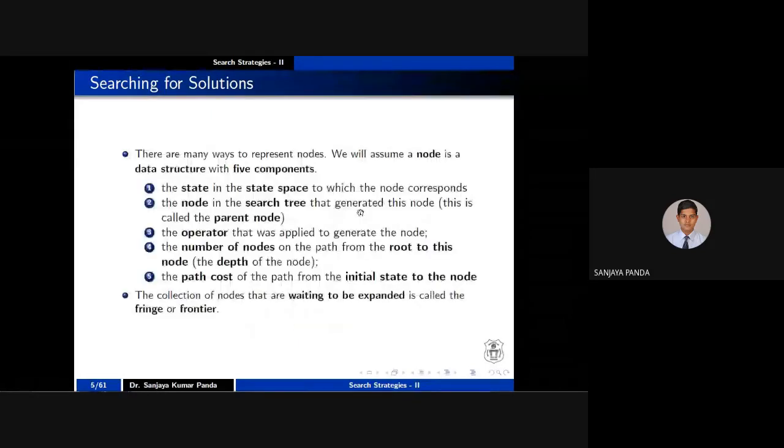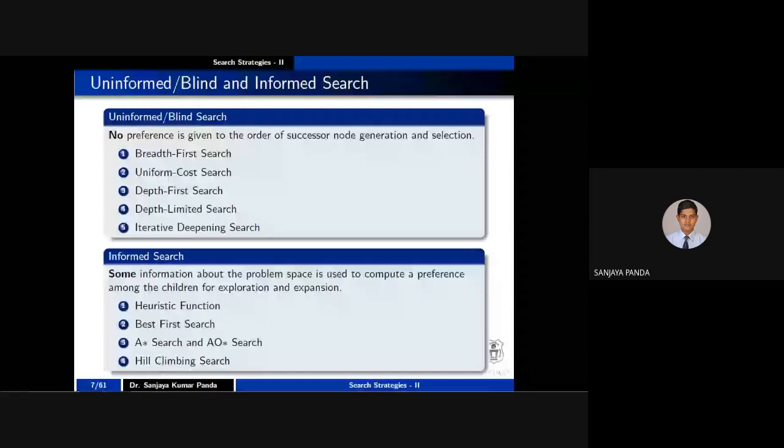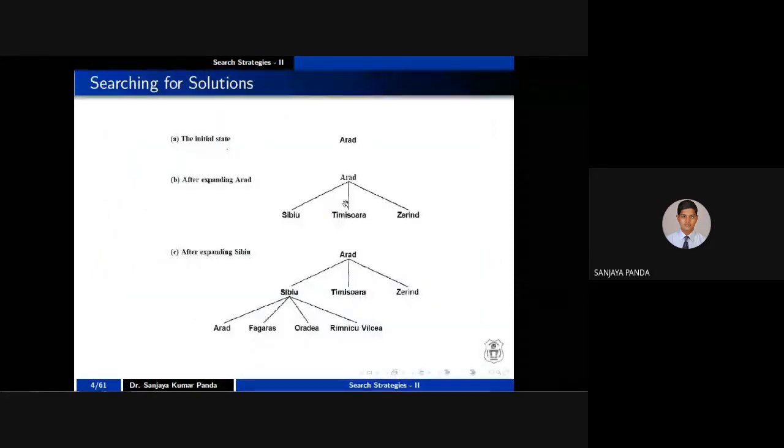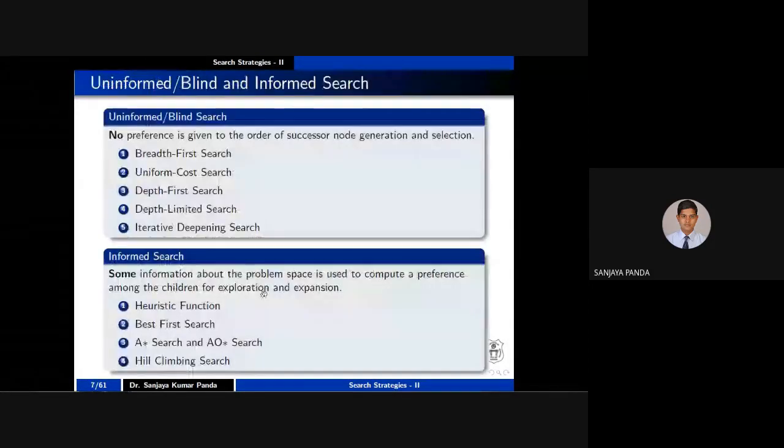So these are the searches we have discussed. I will discuss uniform cost search if time permits. In an informed search strategy, you have a little bit of information. While you are generating your successors, in this example S, T, Z are the successors of A, you have some information. Some information about the problem space is used to compute a preference among the children for exploration and expansion. When you explore or expand a particular node, you have some information.